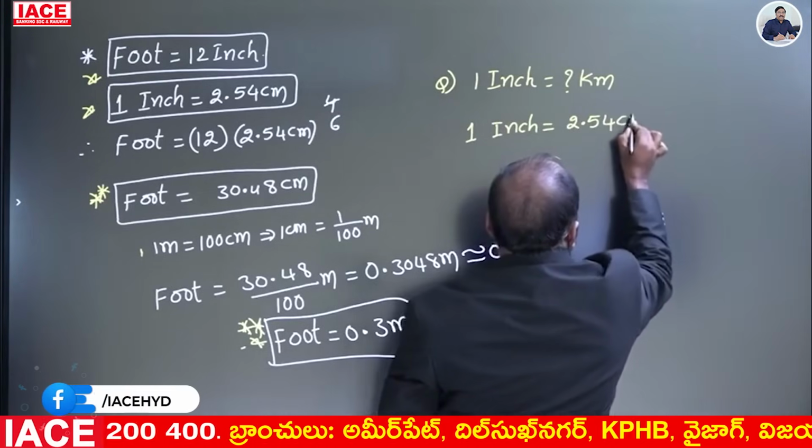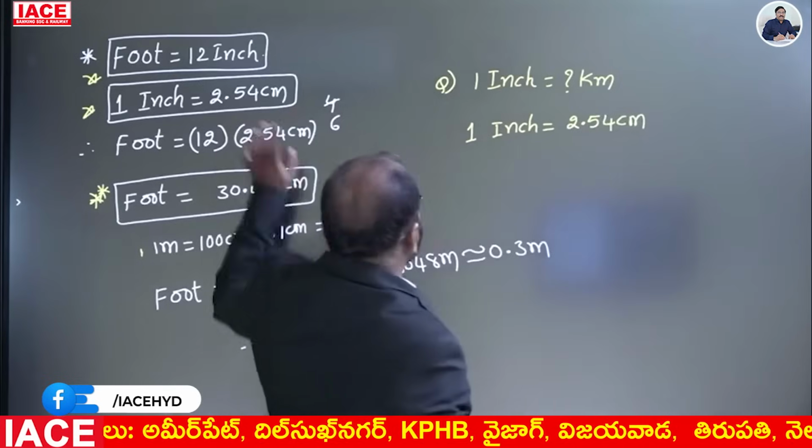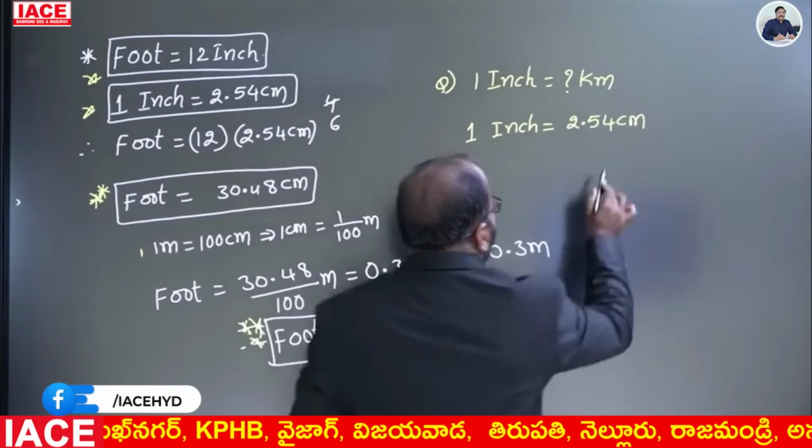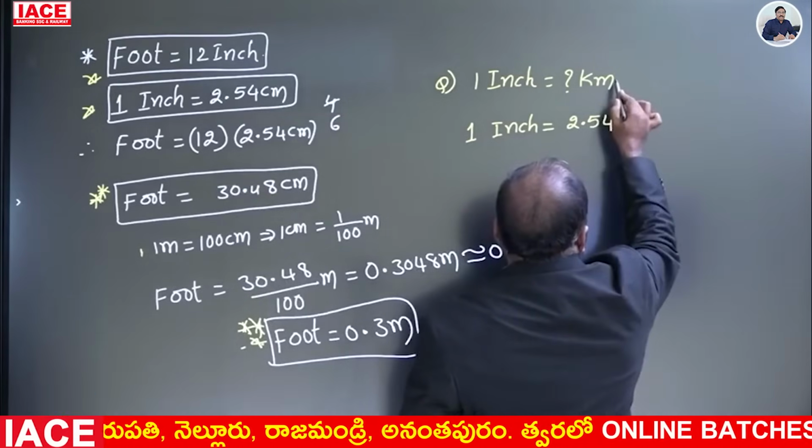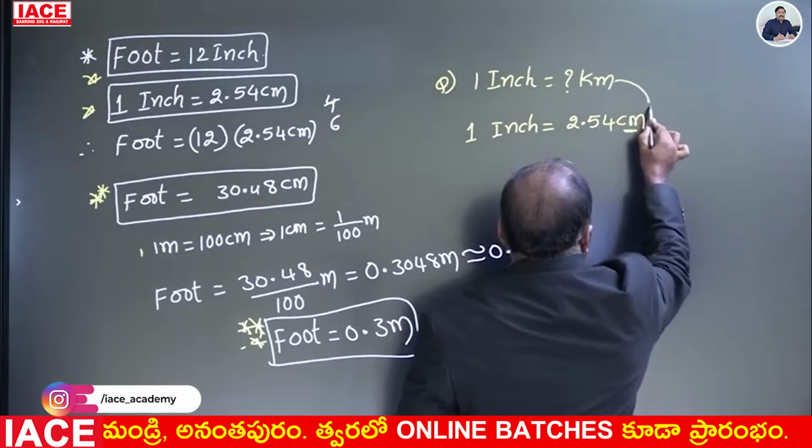We know the relation is 2.54 centimeter, but the given question is in kilometer, so